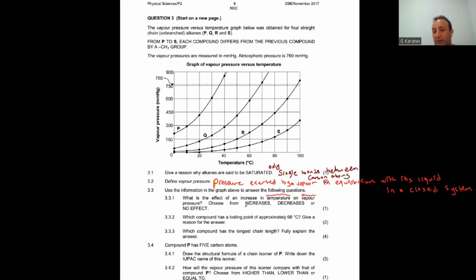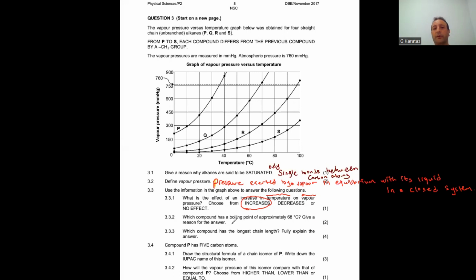So the correct answer is increase. As you increase the temperature, the substance starts to evaporate more, so that more vapor particles will be present on top of the liquid, so that it can create more pressure. So an increase in temperature increases the vapor pressure.